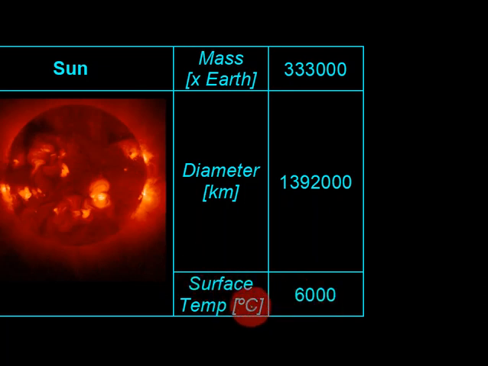To put it into context, boiling water, when you boil your kettle to make your tea, is 100 degrees Celsius. Think about how hot the steam is that comes out of the kettle, but imagine how hot the surface of the sun is in comparison to that. 6,000 degrees Celsius. It's absolutely very, very hot.